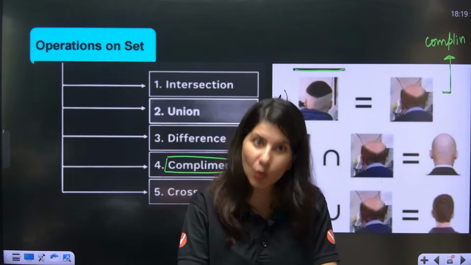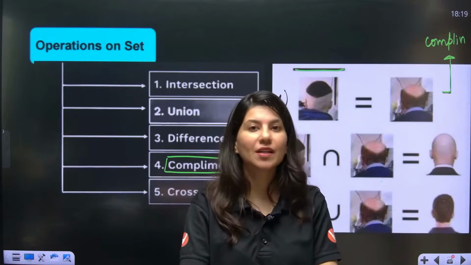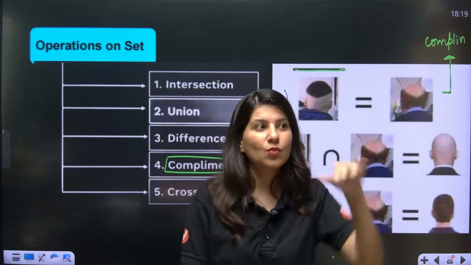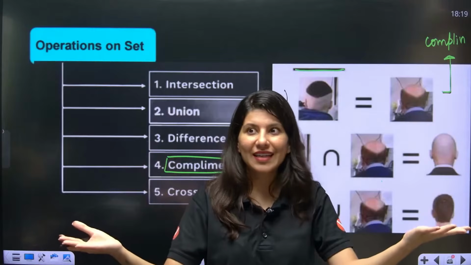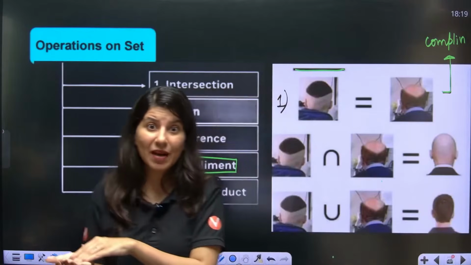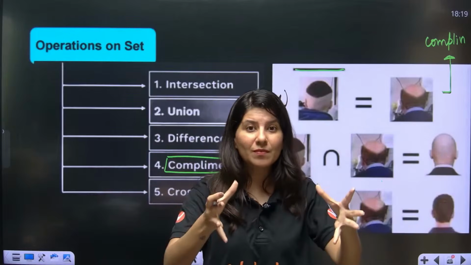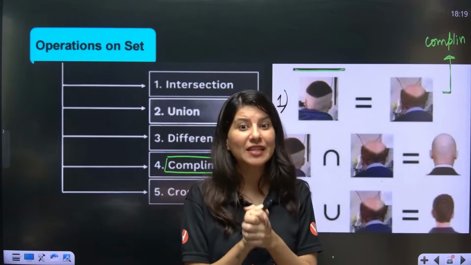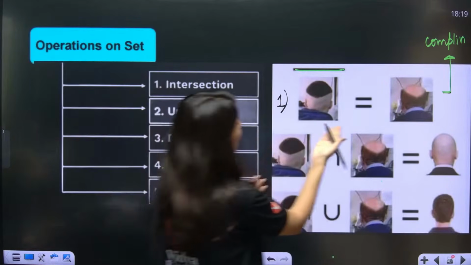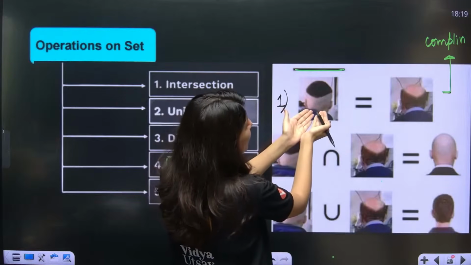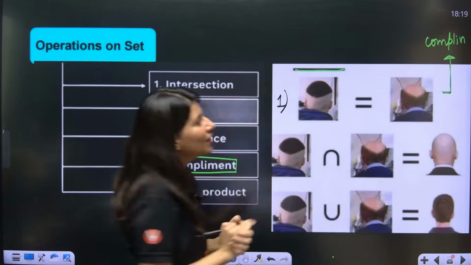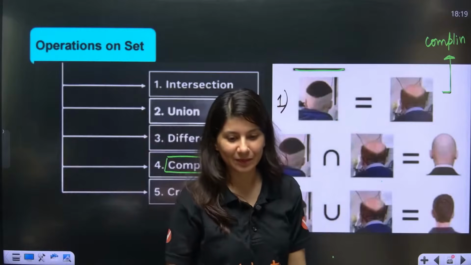Complement doesn't mean that they are similar. No. Complement means what is missing in my mom is in my dad, and what is missing in my dad is there in my mom. So they both come together and become a complete package. Can you see, this is what complement means. Whatever is missing over here is present over here.